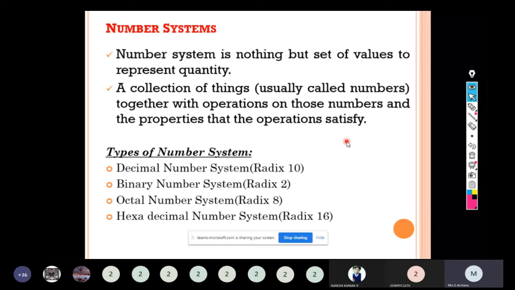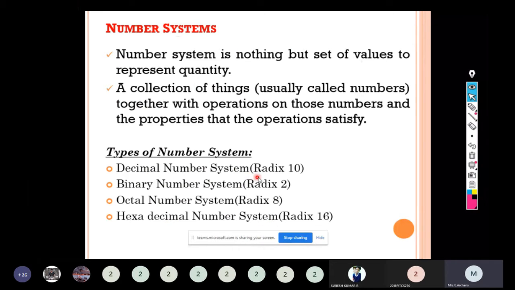So what are the operations we are going to see on those numbers? What are the properties that the operations will satisfy? These things are called number system. It is nothing but a set of values to represent the quantity. There are four types of number systems: decimal number system, binary number system, octal number system, hexadecimal number system.